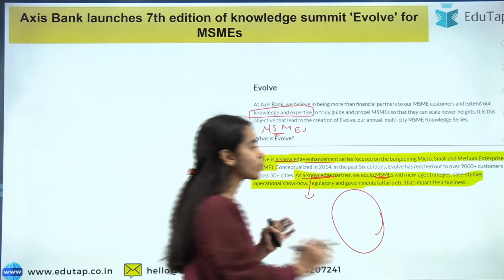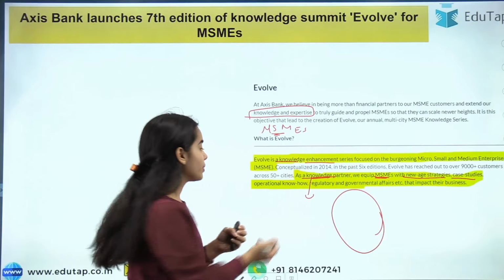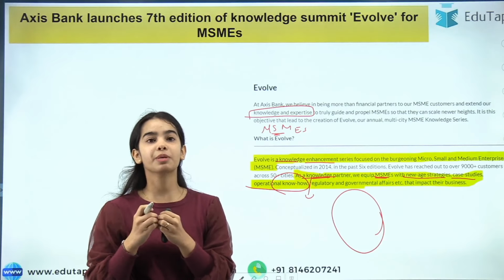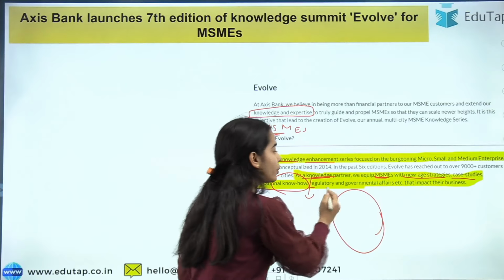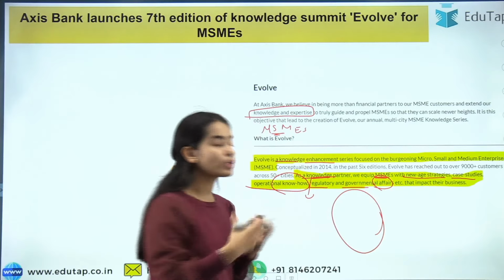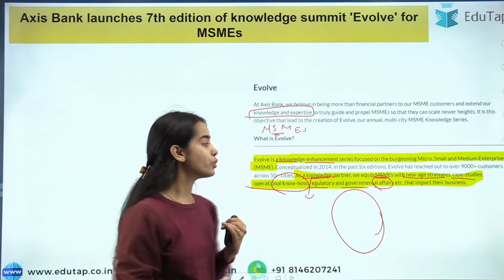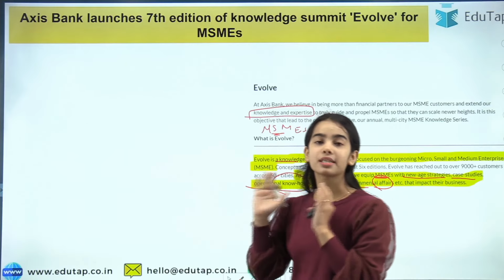The MSMEs are equipped with new age strategies, case studies are shown to them, and operational know-how, financial know-how and non-financial know-how are provided. They are also shown how to handle regulatory and government affairs, and what they should do in such categories. So Evolve is a knowledge and expertise summit.